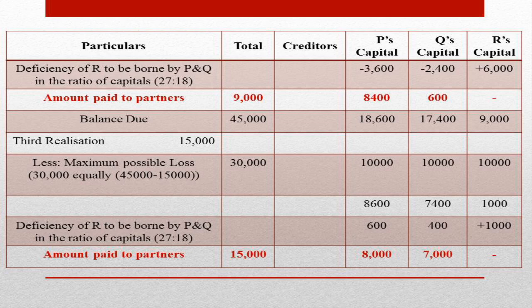The balance in P's capital is 18,600, Q's capital is 17,400 and R's capital is 9,000. The amount which is available from the third realization is 15,000. Here again we are assuming that a total of rupees 45,000 is to be paid to the partners and cash available in the firm is rupees 15,000, and after that there will not be further realization and therefore the maximum possible loss is rupees 30,000. This loss is to be shared by the partners in their profit sharing ratio 1:1:1. 10,000 is distributed to the partners equally based on their maximum possible loss.